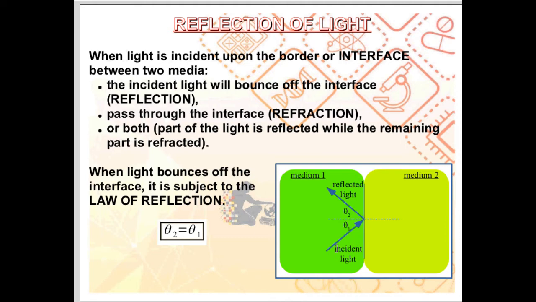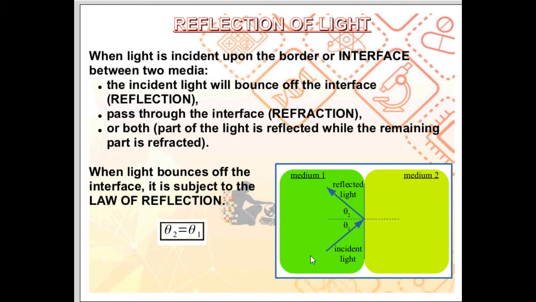The light will either bounce off, we refer to this as the reflection of light, or the light will pass through. We refer to this as the refraction of light. Or both will happen at the same time. Part of the light bounces off and the remaining part will pass through.